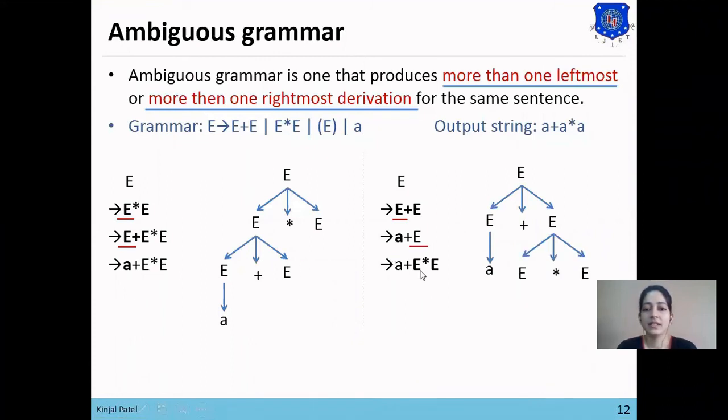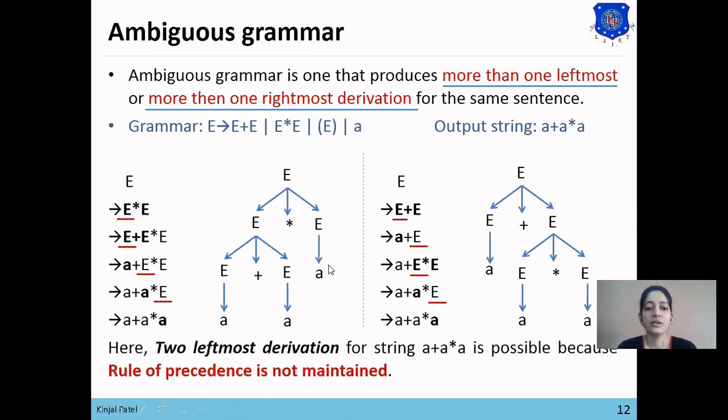Now in the second example also the formation has been generated. So one by one we will replace the leftmost E with A. You can see that A plus A star A has been derived from the statement. So two leftmost derivations have been generated for the single given statement.